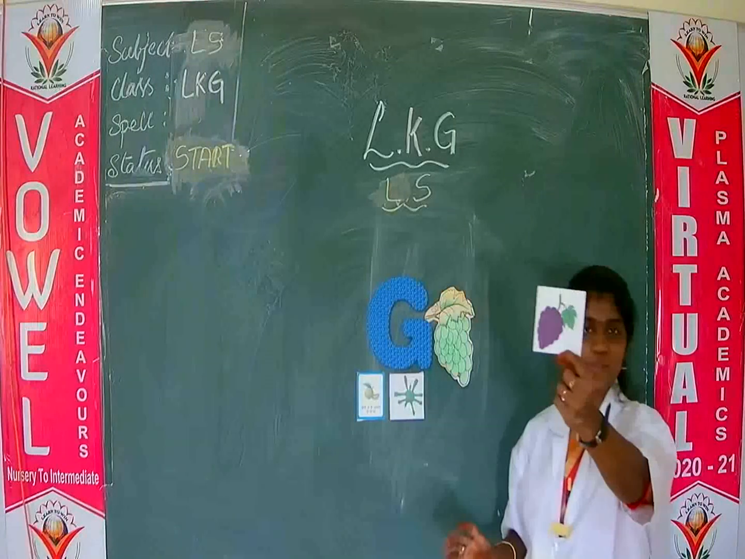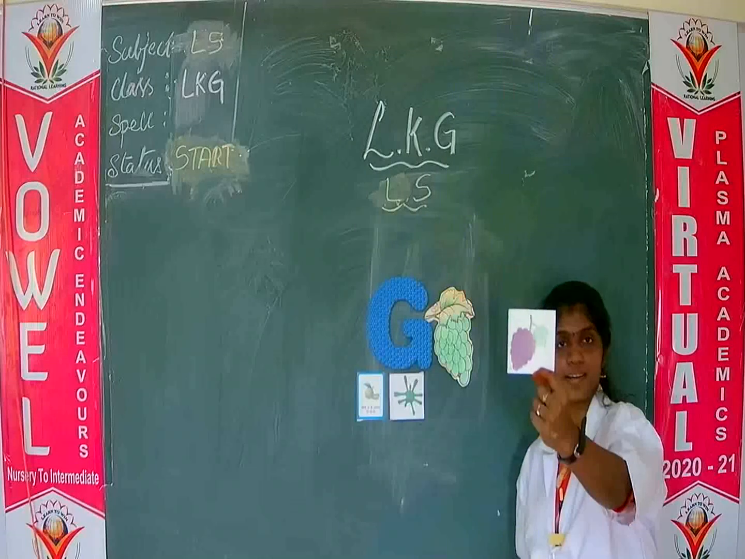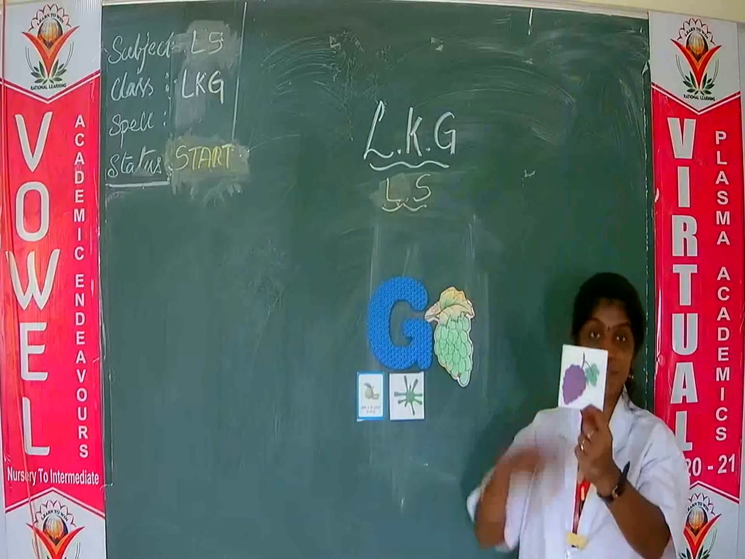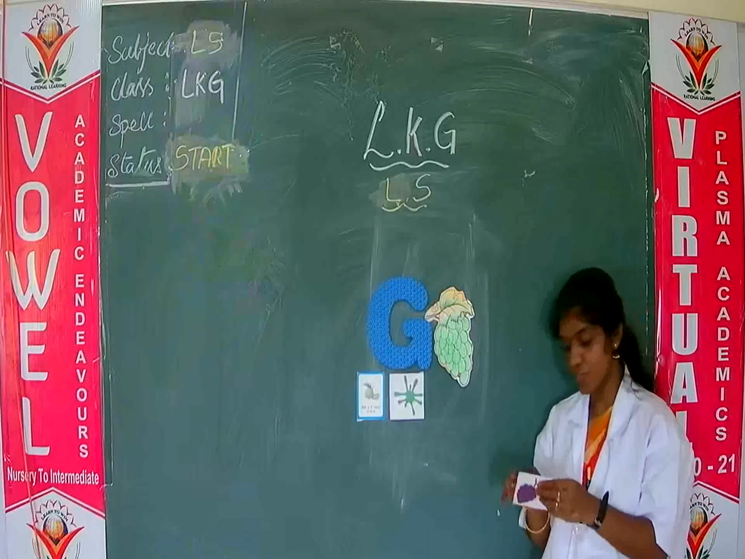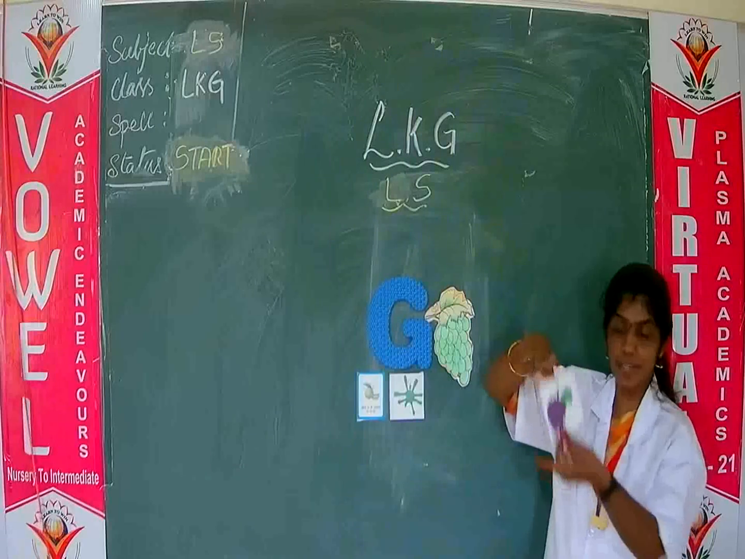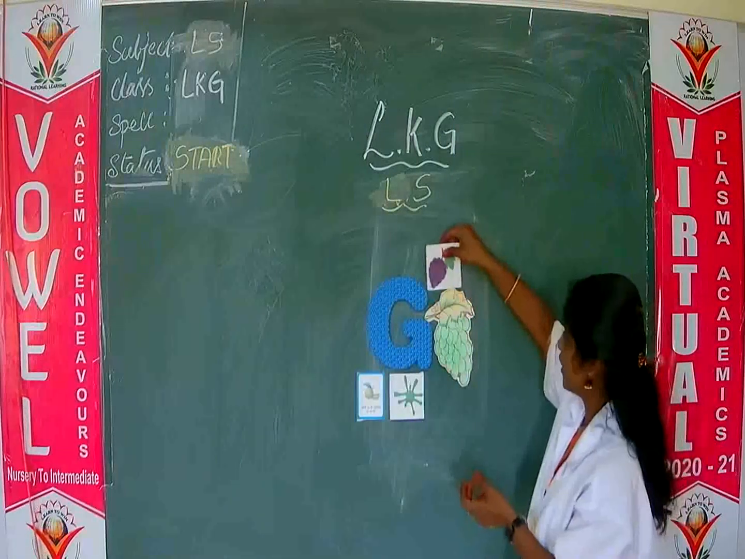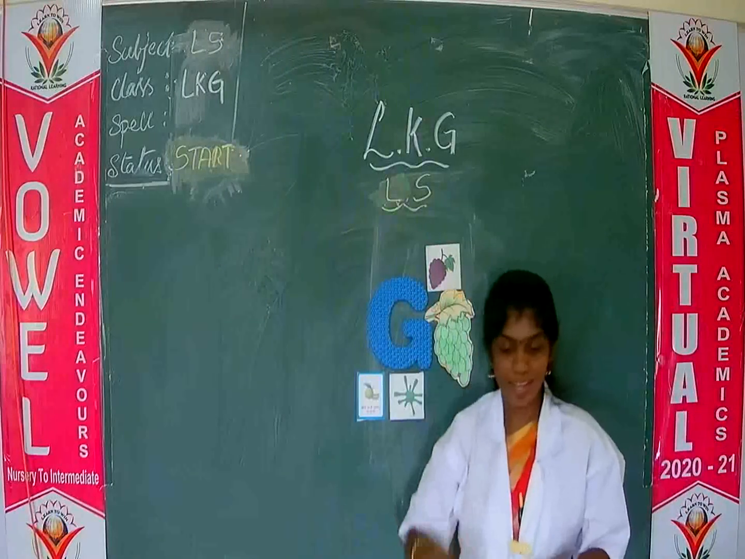And what is this? These are also grapes, no? But these are in purple color. Yes, we have two types of grapes, green color and purple color. If you go to the fruit market, you can see green color grape bunches and purple color grapes also. G for grapes.